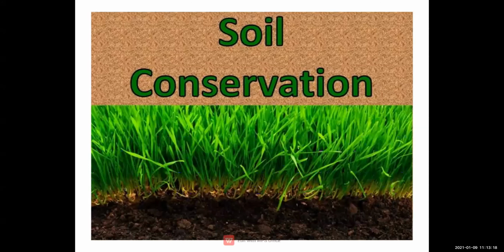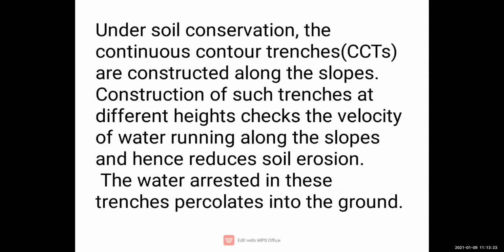Now see children, this is the picture of soil conservation. You can see over here. Under soil conservation, continuous contour trenches, that is CCTs, are constructed along the slopes. Construction of such trenches at different heights checks the velocity of water running along the slopes, and hence it reduces the soil erosion.